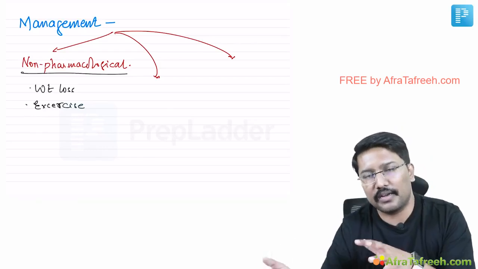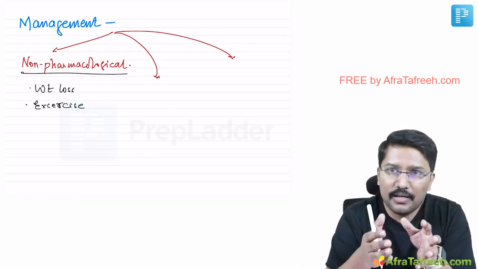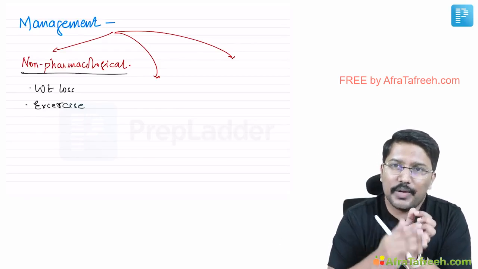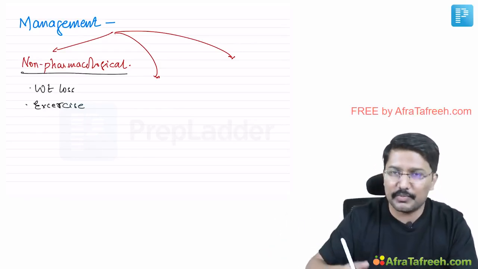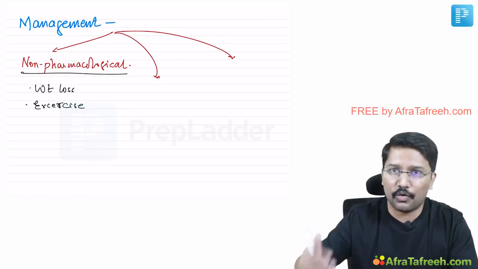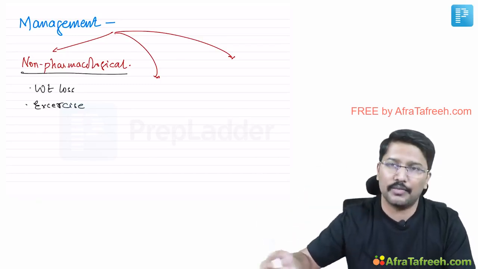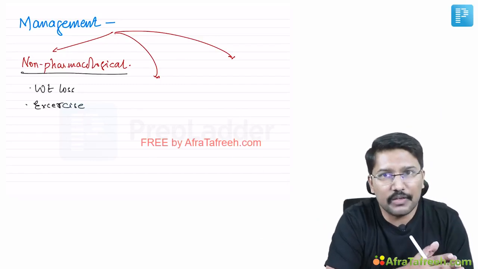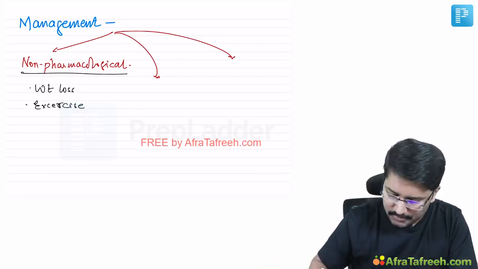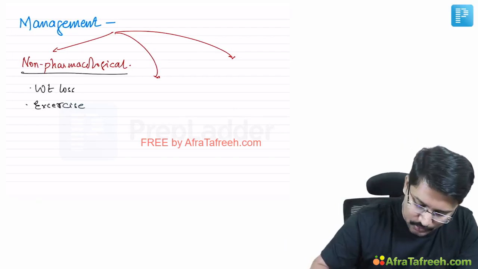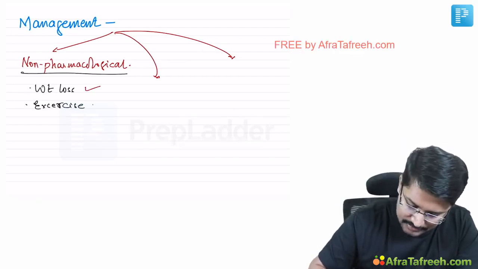What do I mean by that is that in reality, obesity is leading to osteoarthritis, and it is not that osteoarthritis, because of the apprehension of pain, the patients are not walking, and that is leading to obesity, right? So if you achieve some decent weight loss, you may be able to slow the progression of osteoarthritis, right? So weight loss should be actively encouraged, and exercise should also